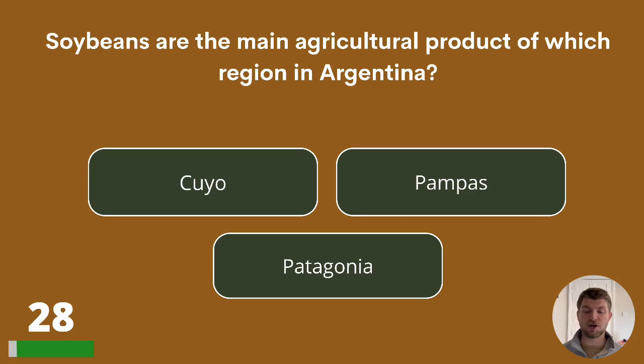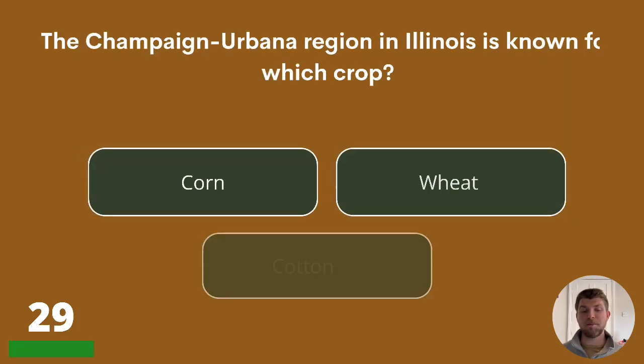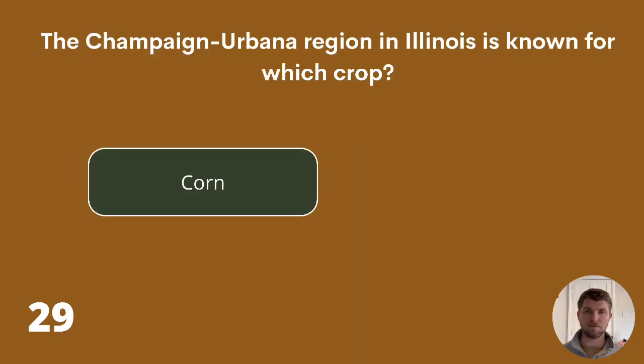Question 28. Soybeans are the main agricultural product of which region in Argentina? Cuyo, Pampas, or Patagonia? The answer is Pampas. The Champaign-Urbana region in Illinois is known for which crop? Corn, wheat, or cotton? The answer is corn.